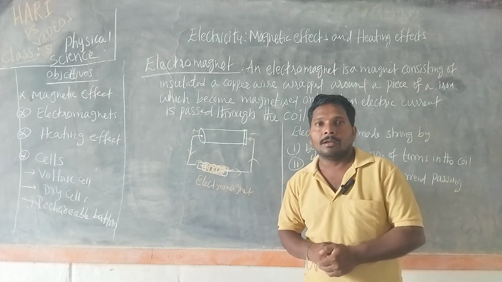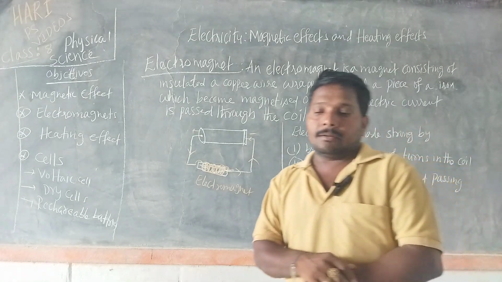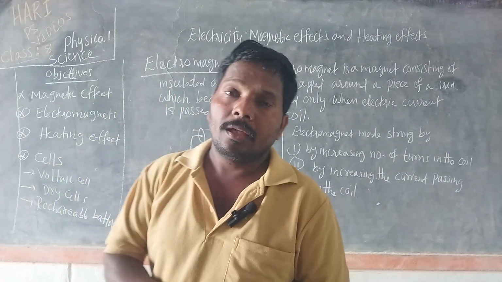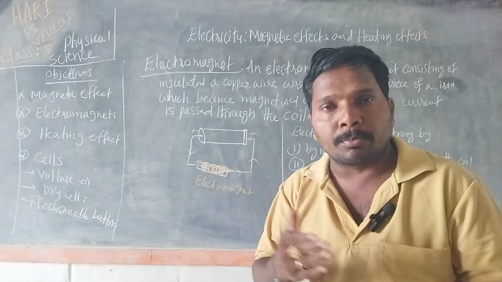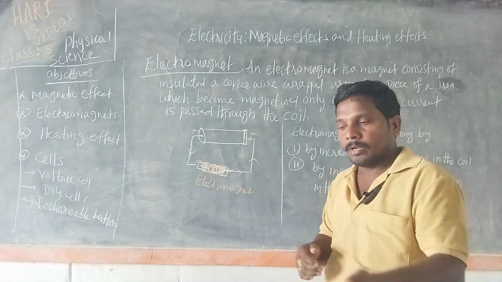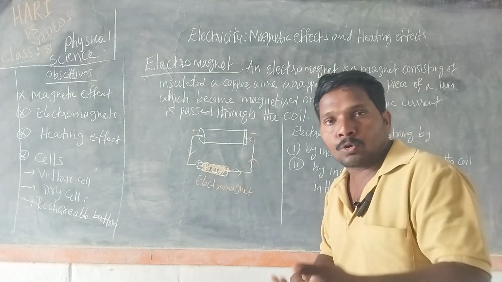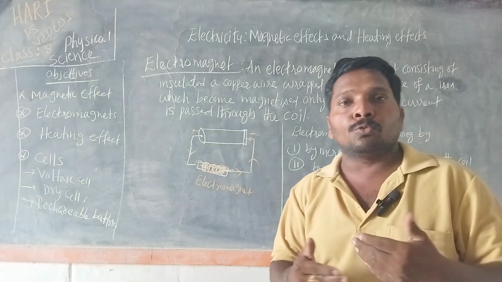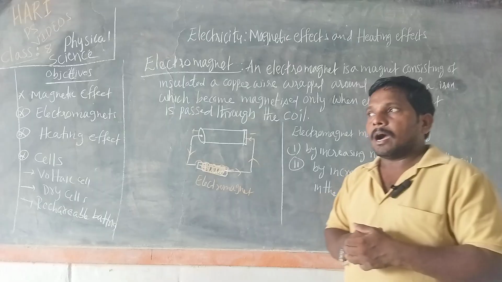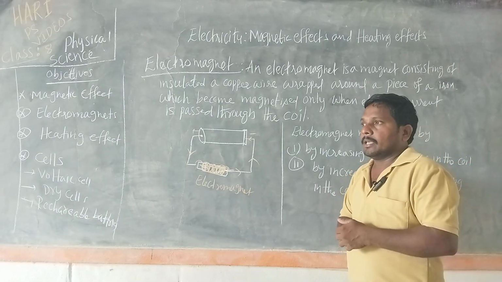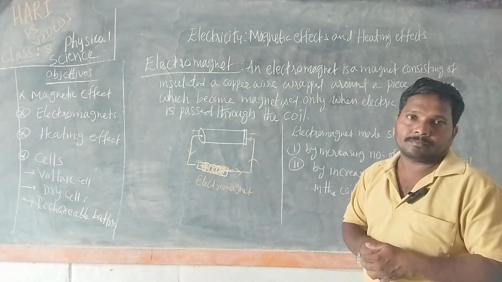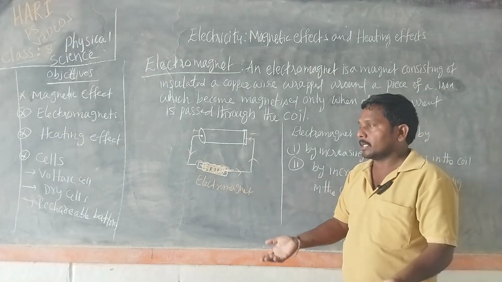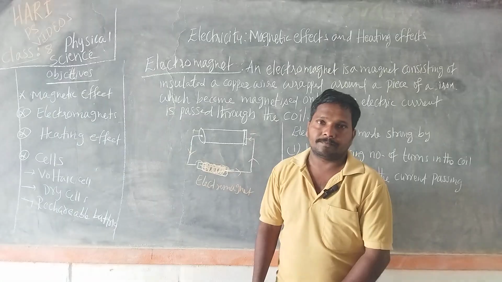Because if we use other substances like steel or a mixture of two or more metals like aluminum, nickel, cobalt and chromium, when electric current is passing through these metals or the mixture of metals, they become permanent magnets. Once they get magnetic property, they won't lose it when we switch off the electric current.